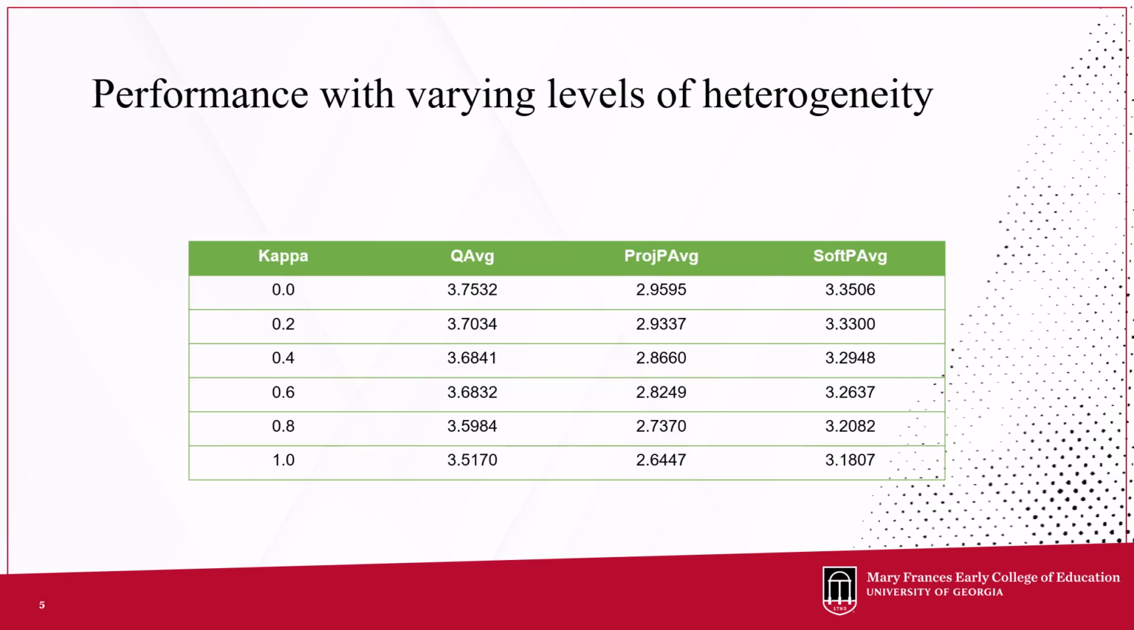In the next part, we control the level of heterogeneity by adjusting the kappa value, which is denoted by K. K equals 0 means very similar environments. K equals 1 means highly different environments.